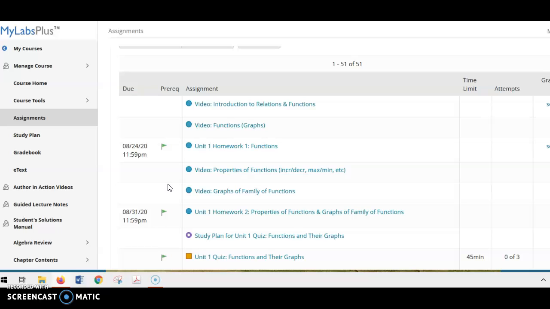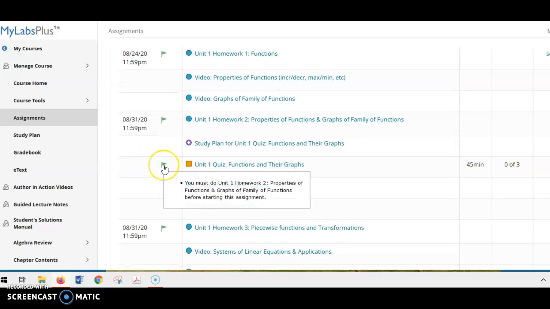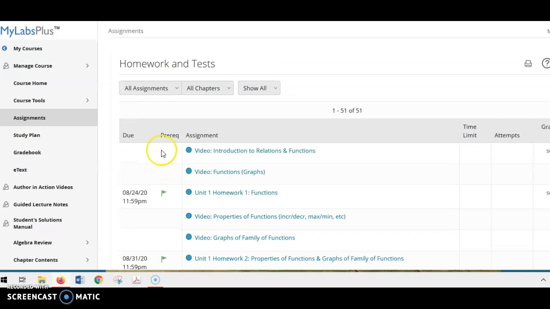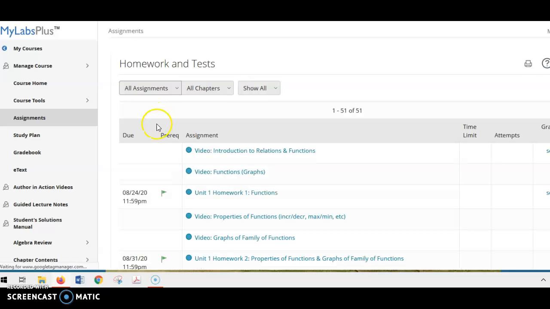So that is our assignment window. These are our time limits. This tells how many attempts we have. These are the prereqs, what you have to get done. If you're not seeing everything, it could be that this is marked as quizzes and tests instead of all assignments, and that's all you would see, and you might think, well, I don't have any homework. So be sure that you have clicked all assignments so that you'll be able to find everything.